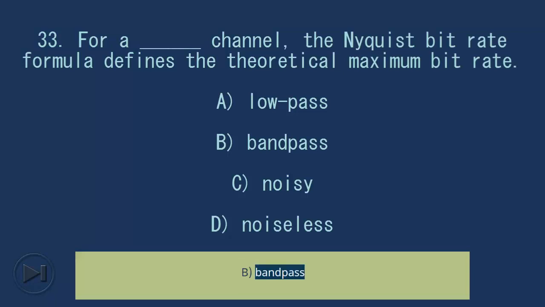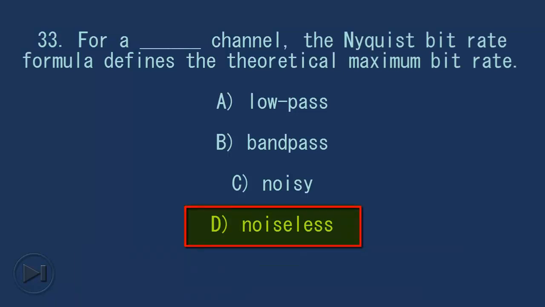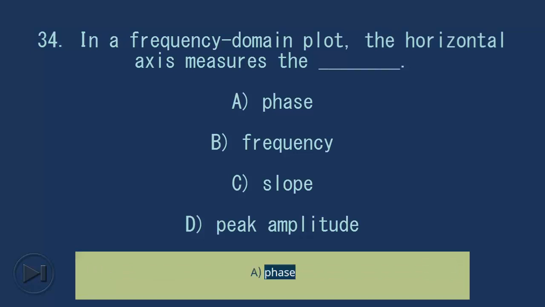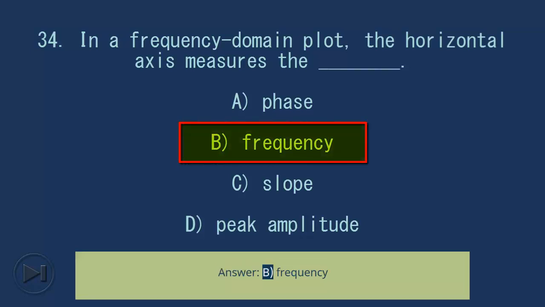B, band pass. C, noisy. D, noiseless. Answer, D, noiseless. 34. In a frequency domain plot, the horizontal axis measures the blank. A, phase. B, frequency. C, slope. D, peak amplitude. Answer, B, frequency.